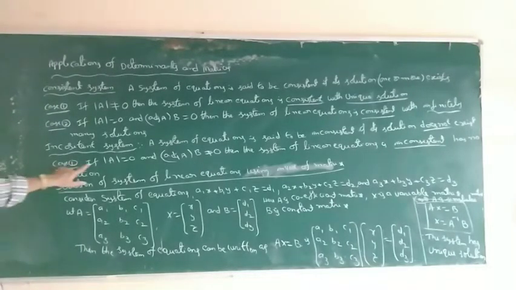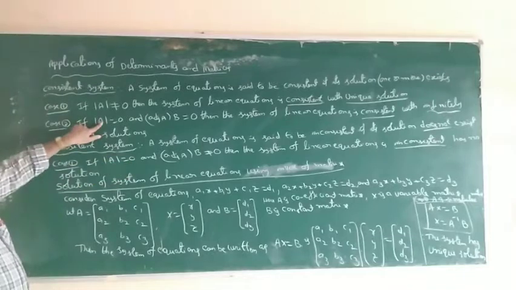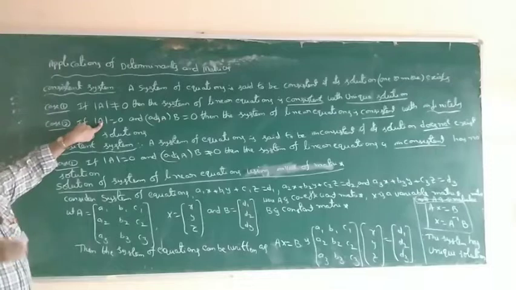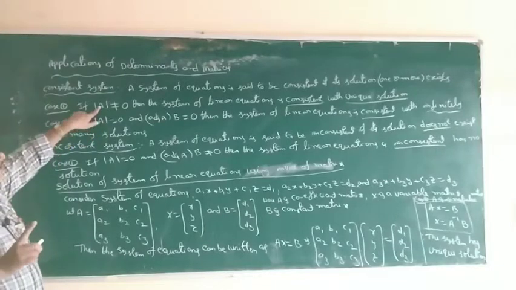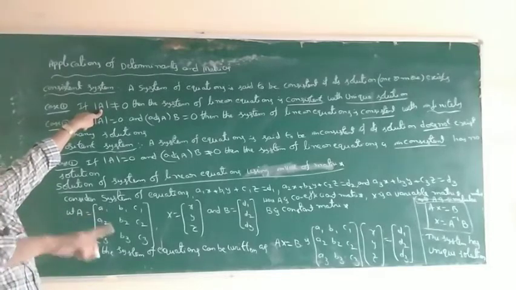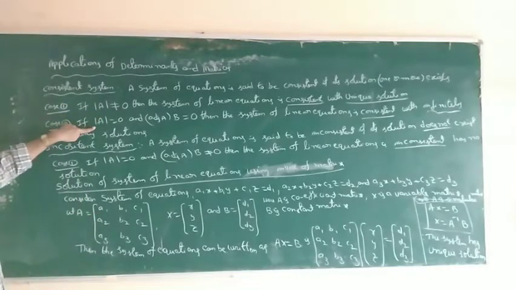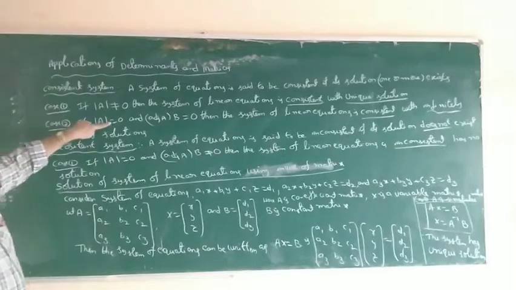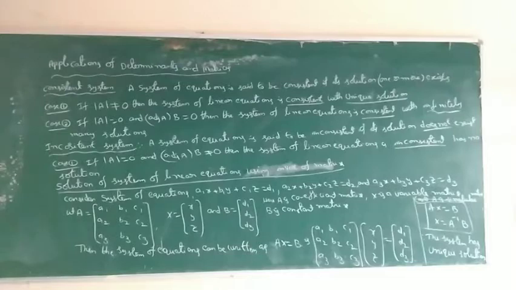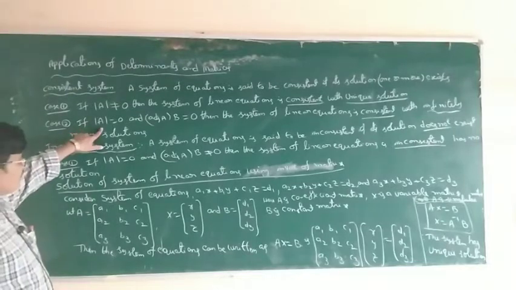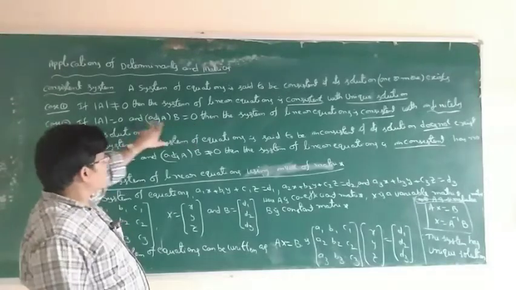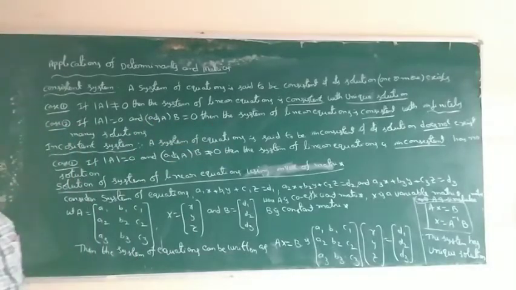So, if determinant of A equals 0, is it consistent or inconsistent? Both are possible. Only when determinant of A is not equal to 0 is the system 100% consistent, with a unique solution. Determinant of A equal to 0 means consistent or inconsistent. When consistent, determinant of A equals 0 and adjoint of A into B equals 0, both are 0, meaning consistent with infinitely many solutions.